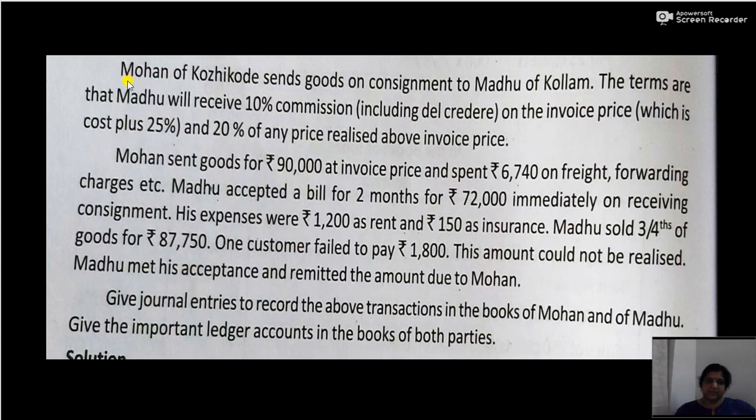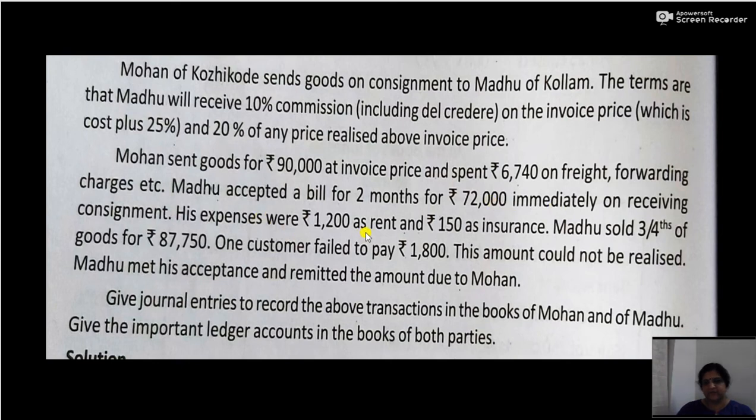Now the third question: Mohan of Kozhikode sent goods on consignment to Madhu of Kollam. The terms are that Madhu will receive 10% commission including del credere on the invoice price, which is cost plus 25%, and 20% of any price realized above invoice price. Mohan sent goods for rupees 90,000 at invoice price and spent rupees 6,740 on freight, forwarding charges, etc. Madhu accepted a bill for 2 months for rupees 72,000 immediately on receiving the consignment.